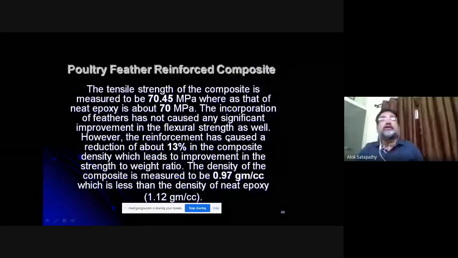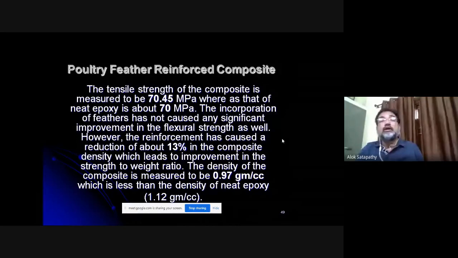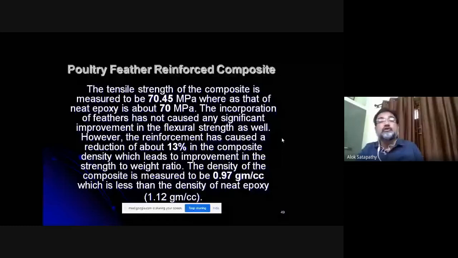So poultry feather composite is a case where we got some interesting results, like the tensile strength is measured to be 70 megapascal, which is good, and the reinforcement has caused a reduction of about 30% in the composite density. That means the composite has become lighter than epoxy.